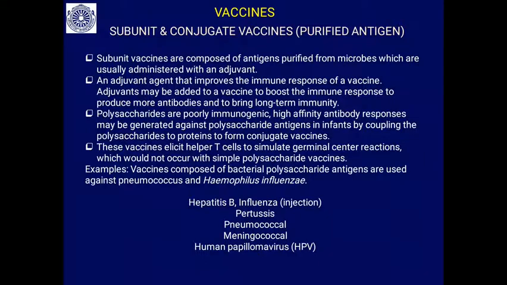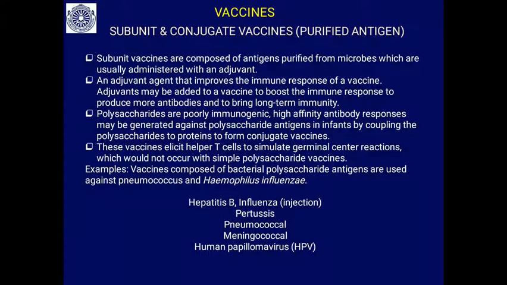Subunit or conjugate vaccines, purified antigen. Subunit vaccines are composed of antigens purified from microbes, which are usually administered with an adjuvant. An adjuvant is an agent that improves the immune response of a vaccine. Adjuvants may be added to the vaccines to boost the immune response, to produce more antibodies, and to bring long-term immunity. Usually you will find bacteria having a polysaccharide coat, but polysaccharides are poorly immunogenic. You have already studied antigenicity and immunogenicity.